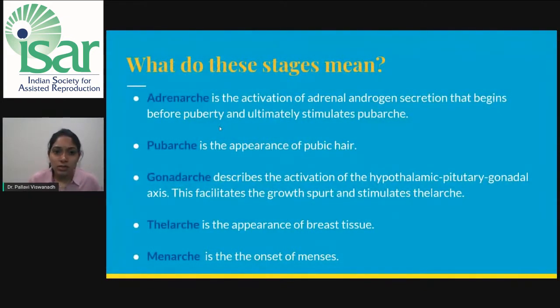Now, what do these stages actually mean? Adrenarche is the activation of the adrenal androgen secretion from the adrenal glands that begins before puberty, and this ultimately stimulates pubarche, that is the appearance of pubic hair. Gonadarche describes the activation of the entire hypothalamo-pituitary gonadal axis. This is what stimulates the growth spurt and in turn stimulates telarche. Telarche is the appearance of breast tissue and thereon proper development of the breast. And menarche, as we all know, is the onset of menses.